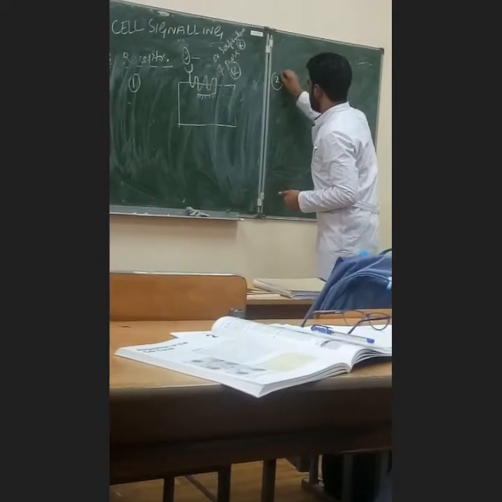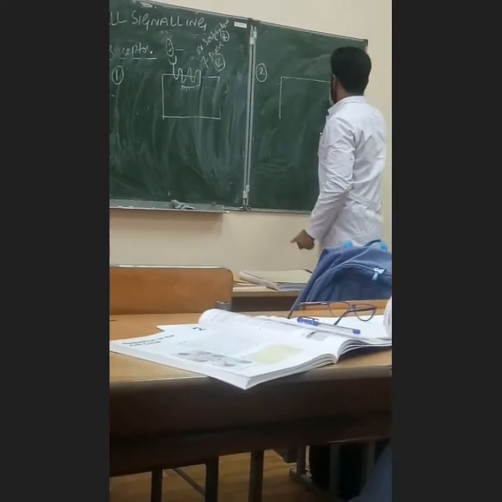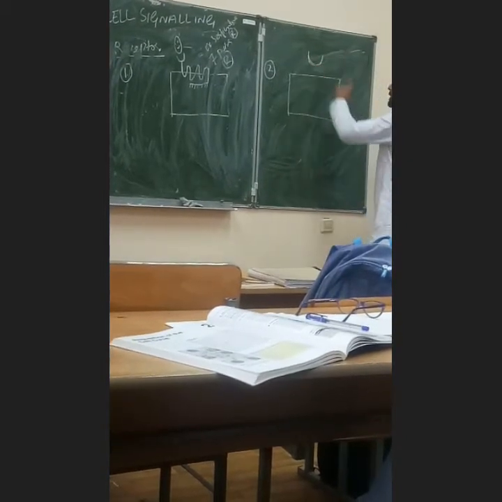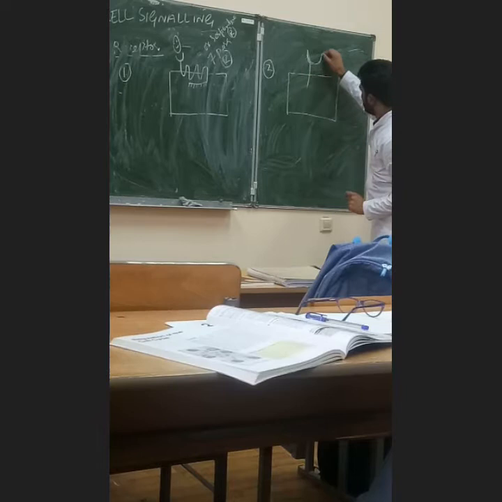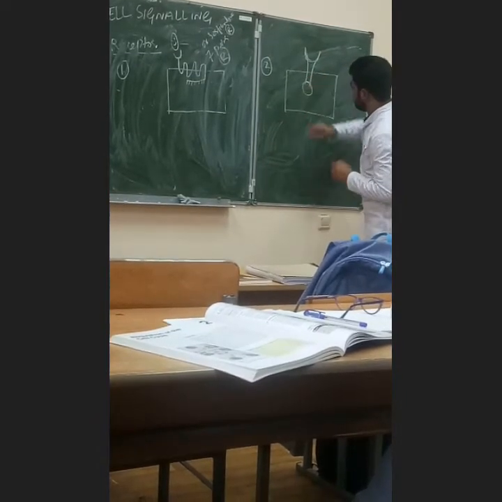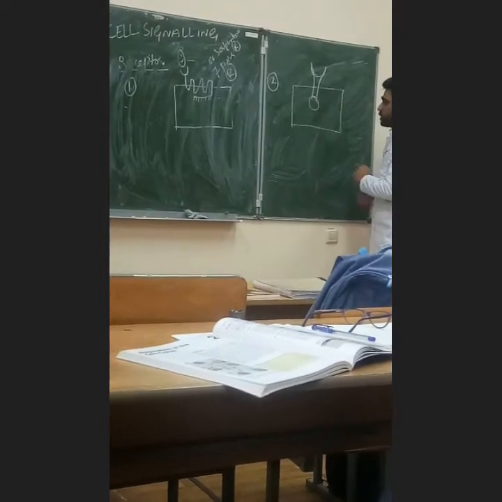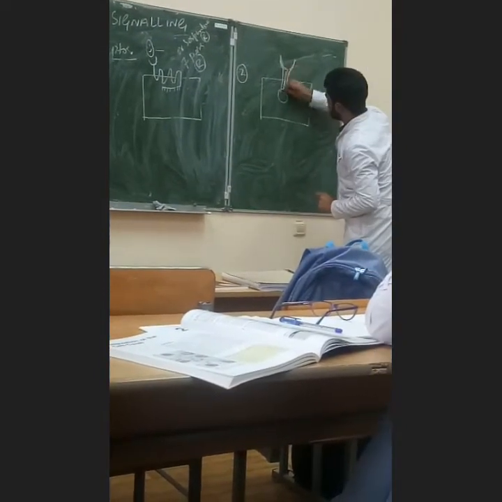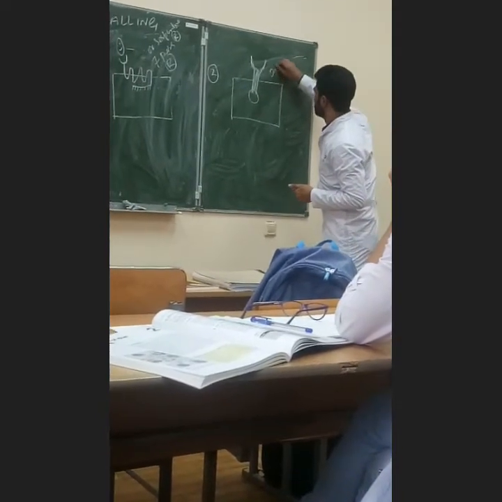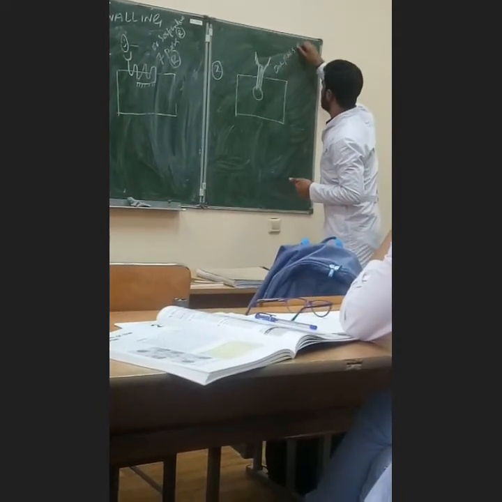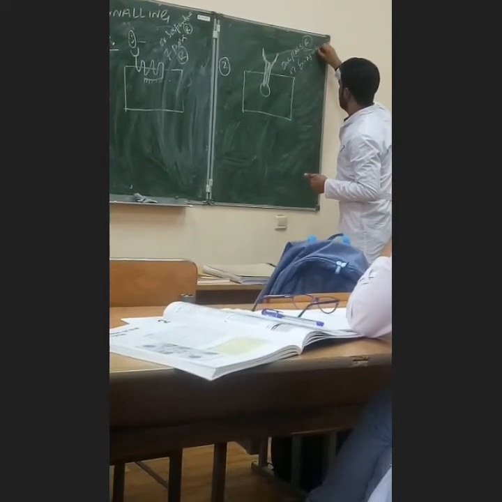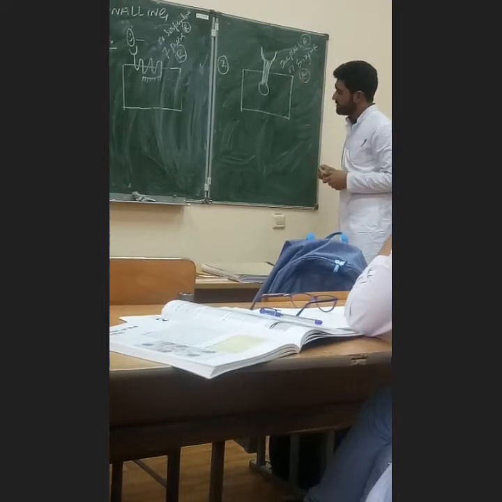Second type, for example, this is the cell, and here this is the ligand binding domain, and it will pass through the membrane only once. It also has an intracellular domain, but it passes only once through the membrane, so we call this a one pass receptor, or the second name for this is enzyme receptor. This is the second type.